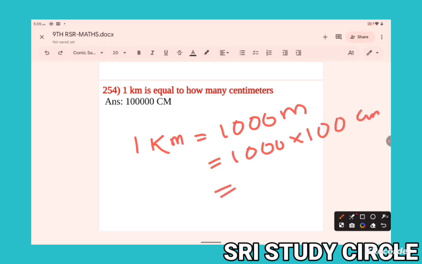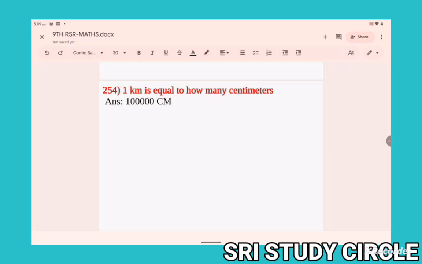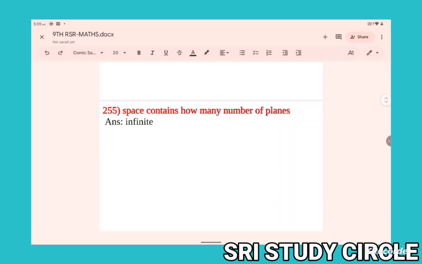Therefore 1000 into 100, how much? 1 lakh centimeters. 1 kilometer is equal to 1 lakh centimeters. Now next question.